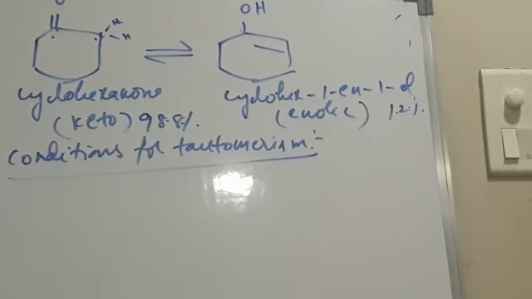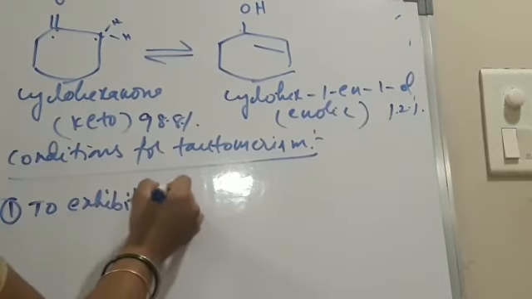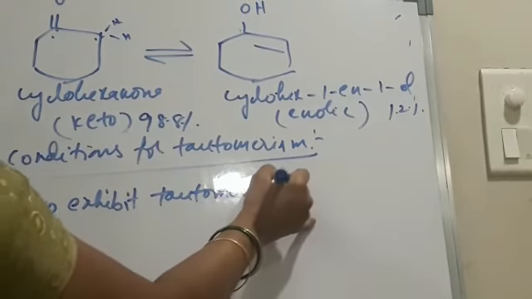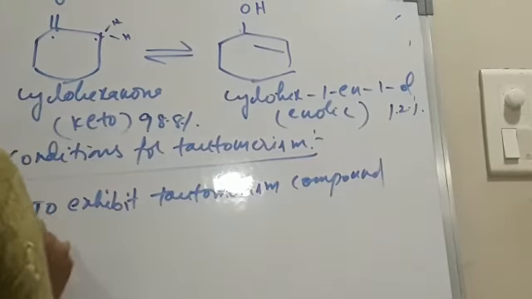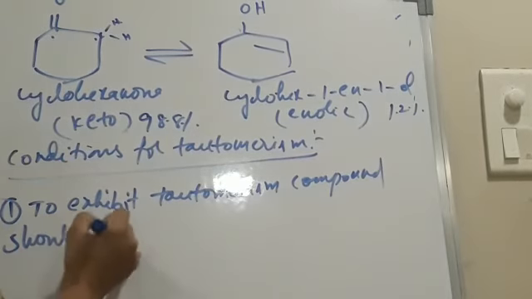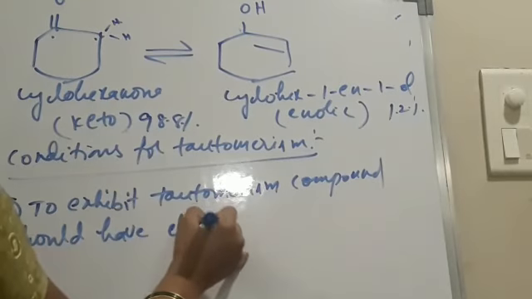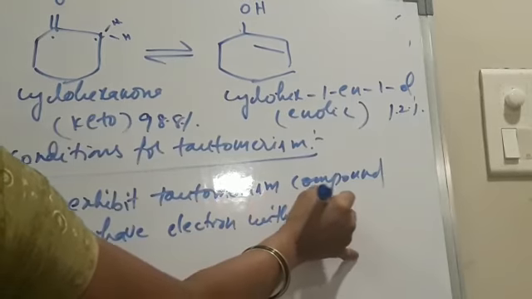So the first condition is that compounds should have electron withdrawing groups.